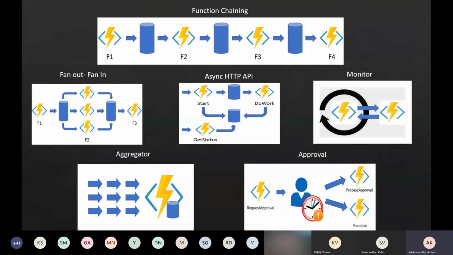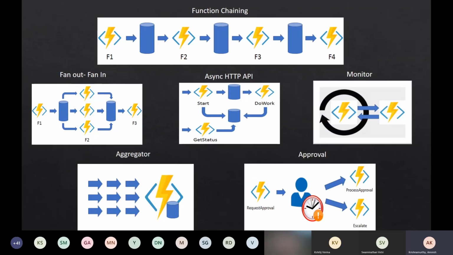And how it is going to work is we can probably send an email, and that email approval is going to trigger back a Logic App flow, which can in turn trigger an Azure function and complete the process. And we can also have timer-based systems in this. Like I have sent an approval, but what if this approval is not approved in a given time, right? If it is expired, and you want to do something else, like send a workflow or send an email to somebody else, we can always do that, like an escalation.